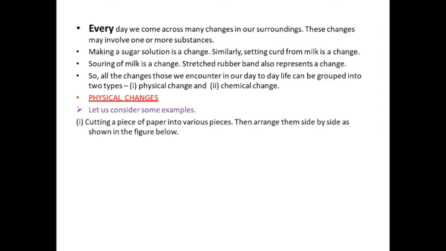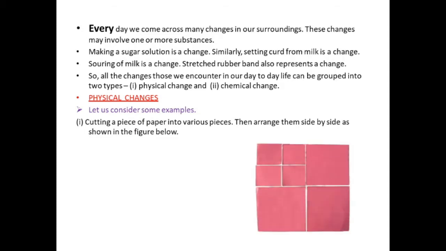Cutting a piece of paper into various pieces and then arranging them side by side, as shown in the figure given below. For example, you have a strip of paper, initially cut into 2 pieces, further into 4 pieces, take the quadrant of the paper and further cut it into 4 pieces. That means we have in total 7 pieces.